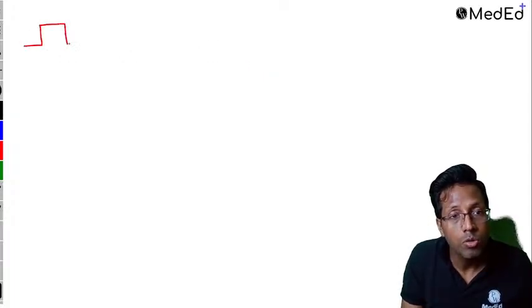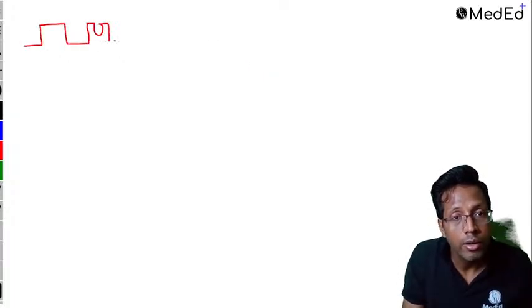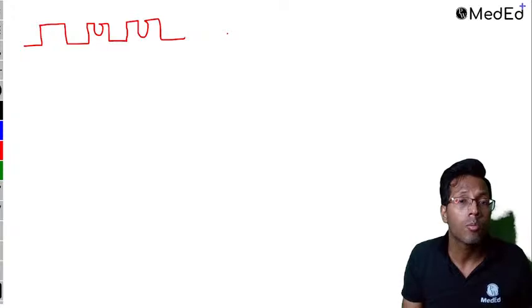Apart from that, you need to know another graph which is like this. IPPV is going on and suddenly someone has tried to breathe. So this means return of spontaneous ventilation, means a patient is trying to breathe. Which brings me to one more point.